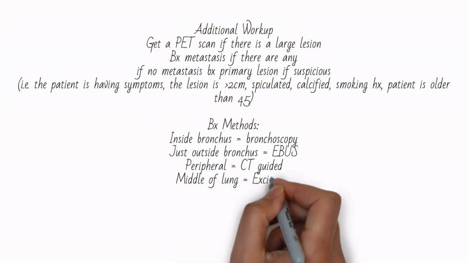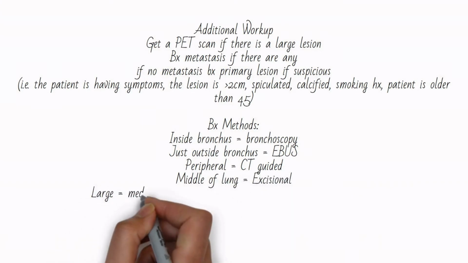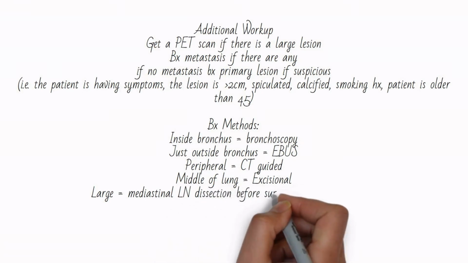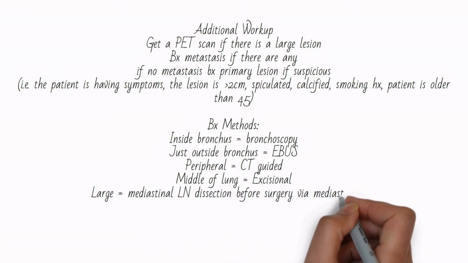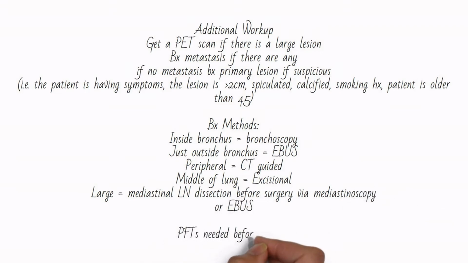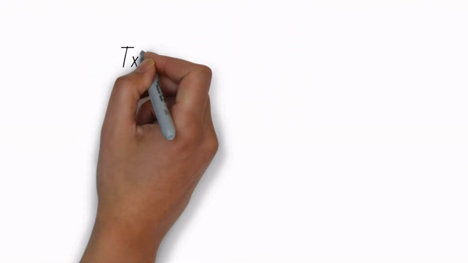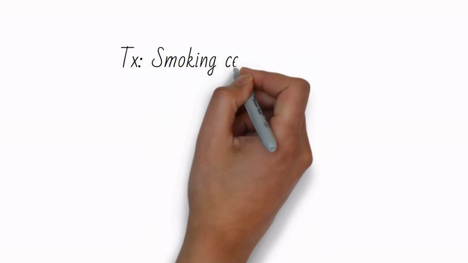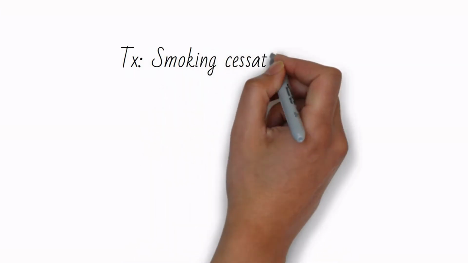Any tumor greater than 3 centimeters should be considered for lymph node dissection by mediastinoscopy or EBUS prior to any surgery, as positive mediastinal lymph nodes will affect treatment. Finally, get PFTs before any surgery to ensure the patient can afford to lose lung tissue. Treatment will usually start with smoking cessation. Treatment is complex, but the quick version is as follows.